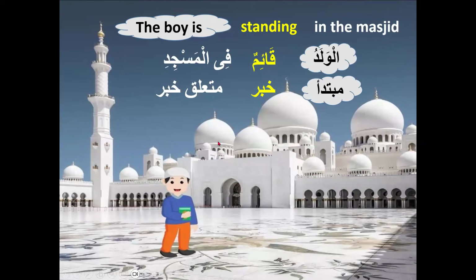As you already know about this slide, because in the last lecture we did it: al-waladu is mubtada, qa'imun is a khabar, and fil masjidi is muta'alliq khabar. So according to this slide, when khabar is present and there is also a jar majroor, that jar majroor will be called muta'alliq khabar because khabar is already there. The jar majroor is additional information about the khabar, something related to khabar.